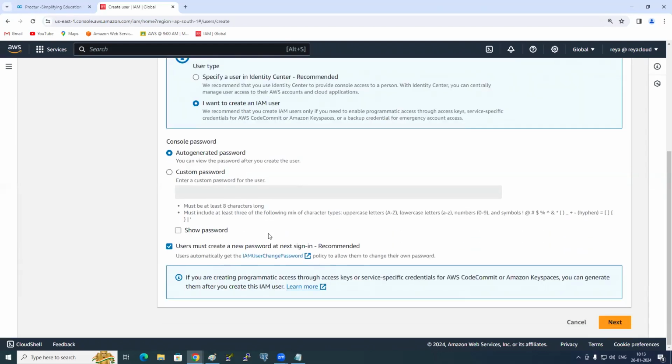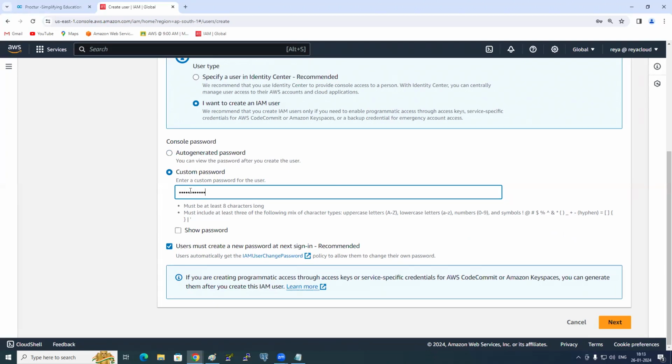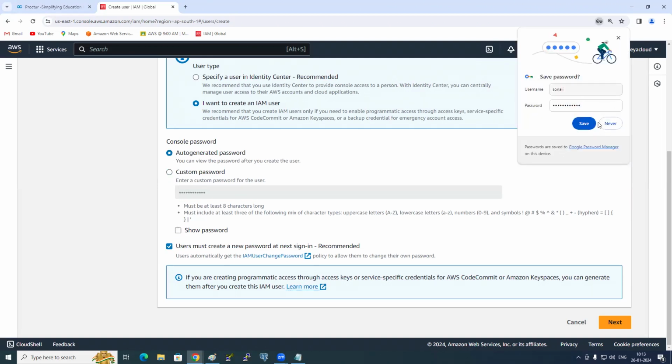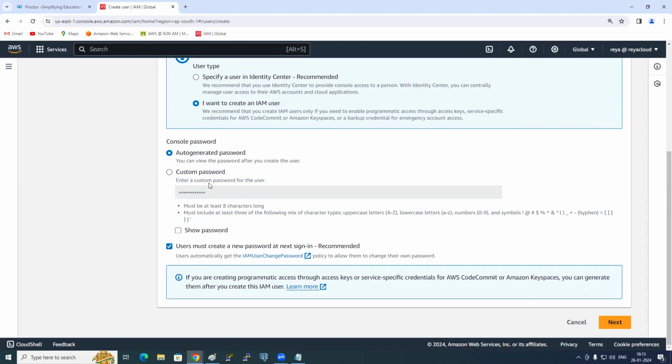Nice. Okay. Now, why does it show password not required? So if you click on custom password, what password have I written here? Now you see, show password meaning you can see the password. So I'm going with only auto-generated, not custom.